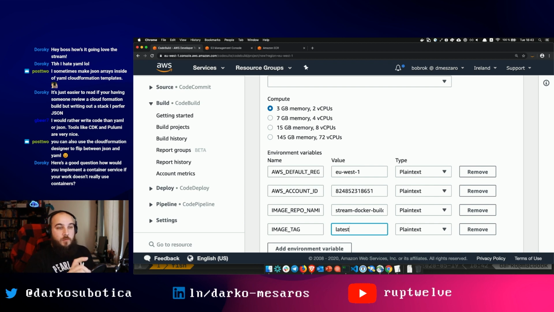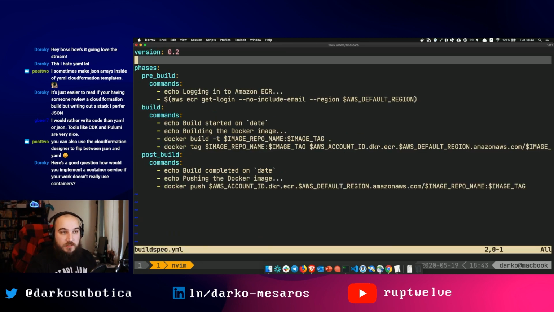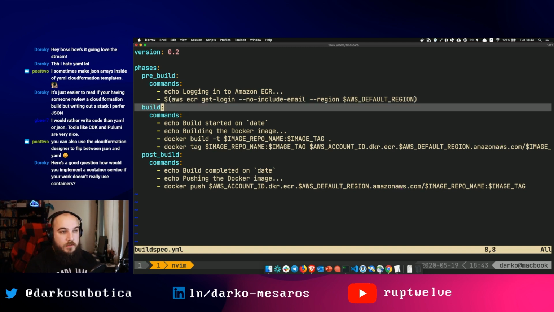Now, here's what these things are. So these are environment variables. These variables get passed down to your build job, which in essence means that you can change these variables on the fly and you can update values within your build spec file. So your build spec file has, you know, these variables here, right? So the, for example, where is this?